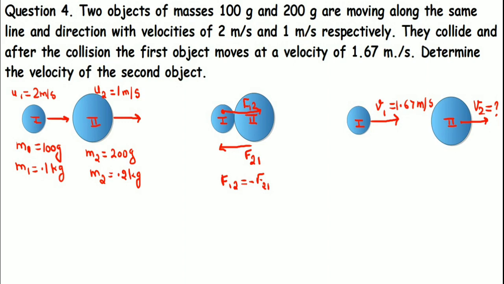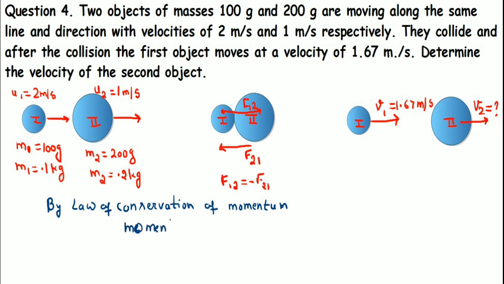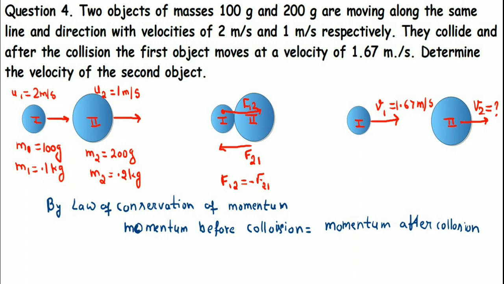So here you can clearly see this question is an example of conservation of law of momentum. And what do we know about the conservation law of momentum? When two objects collide, the momentum before their collision is always equal to the momentum after their collision. Okay. According to this law, momentum can neither be created nor destroyed.